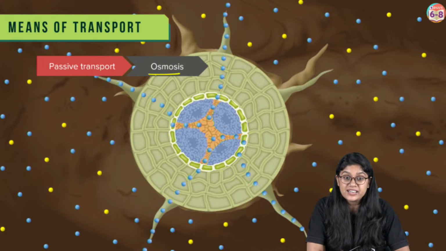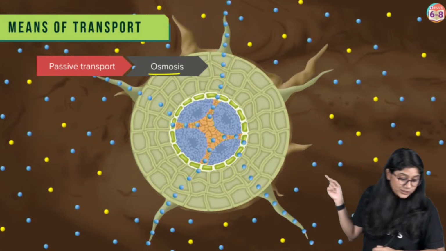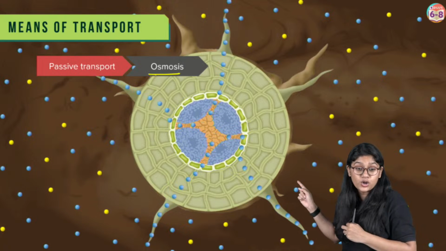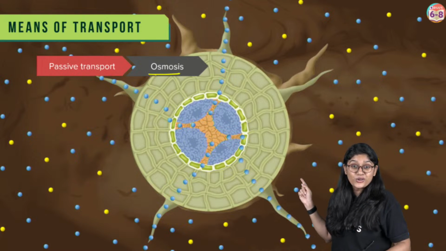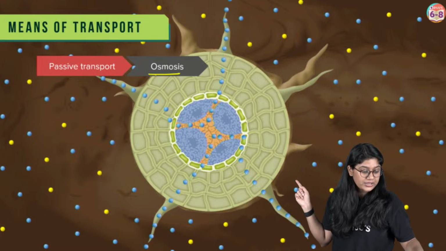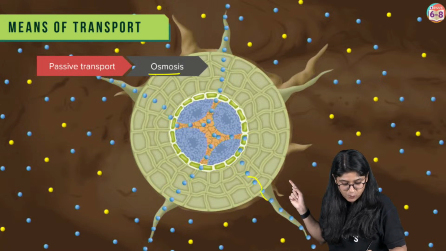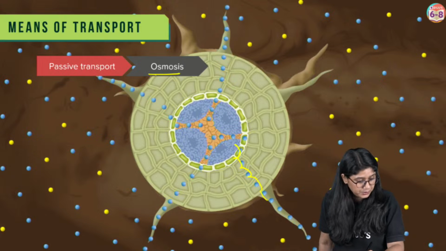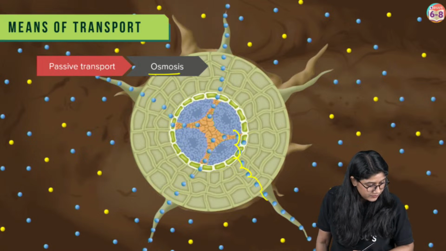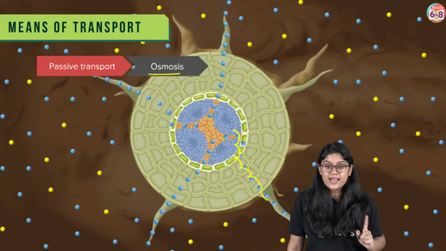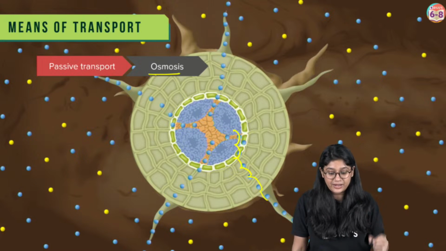So you have to wait for some time, right? We can clearly see everyone. Can you see over here? I hope that all of you can see. See everyone, all of you can see the movement of water molecules, yes or no? I'm sure you can see the movement of water molecules, right? See, they're entering from here and they're moving from one cell to another and to another and to another. That is the movement that is happening.